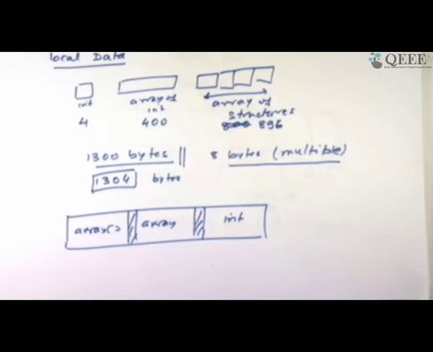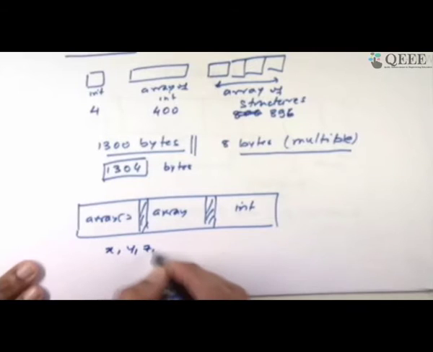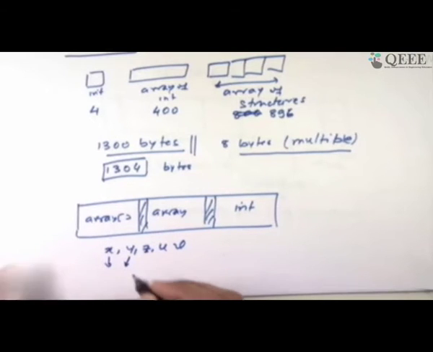And you don't need the guarantee because we never look at memory locations. If I declare variables x, y, z, u, v, I really don't need to know who is whom. I refer to x by its name, y by its name, or address of x if I want to. The relation between the addresses of x and y is never important, unless it's an array. So I hope that answers the question.